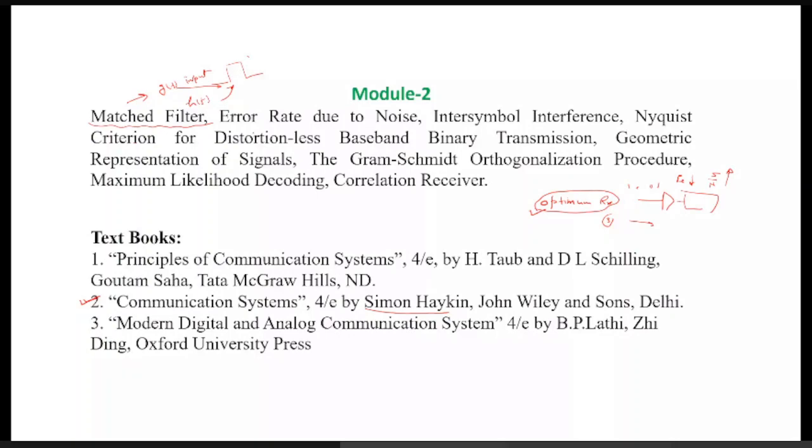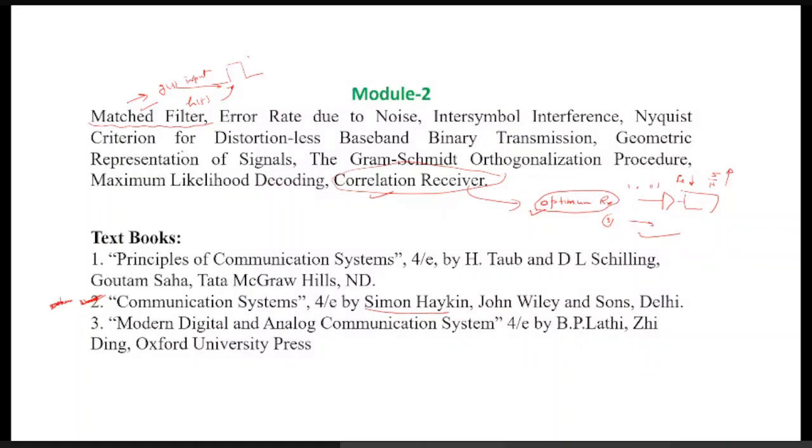And then some more topics related to this: the signal space, orthogonality, polarization procedures, and the maximum likelihood detections and correlations. And this correlation is also what we will be studying at the end of this module. That is also an optimal receiver. So an optimal receiver you can consider as a matched filter, or as an integrate and dump circuit, or you can consider it as a correlator receiver. And all these things in Module 2 you will be able to find easily. This module consists of 2 chapters which we cover.